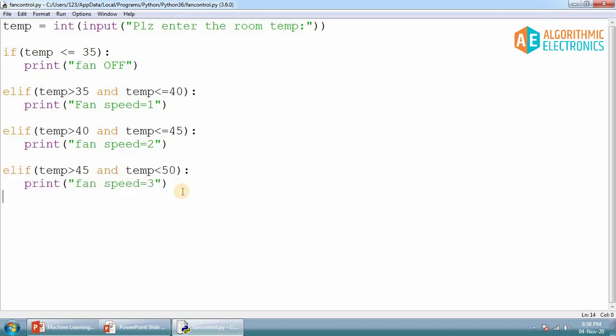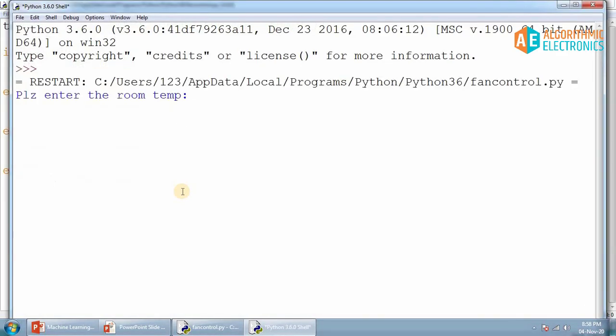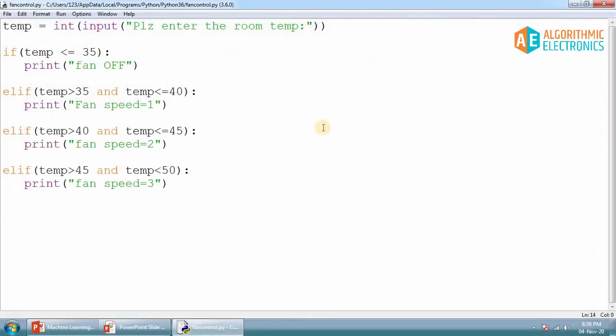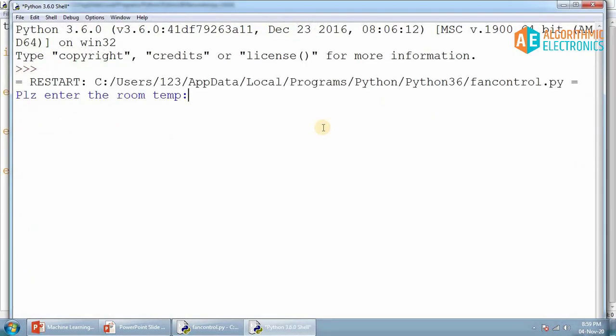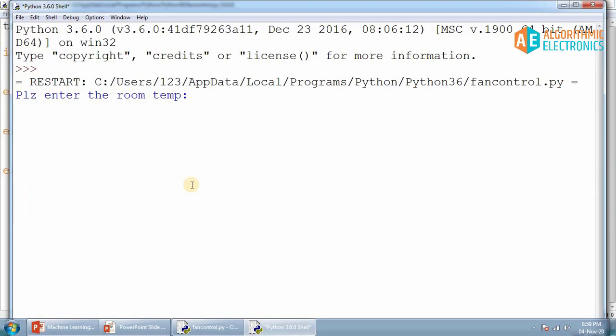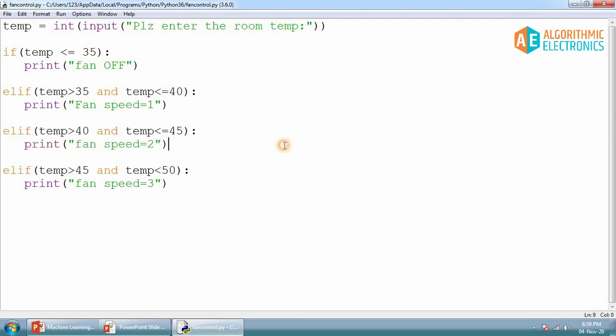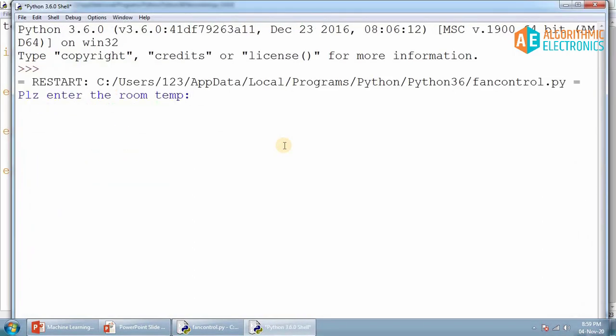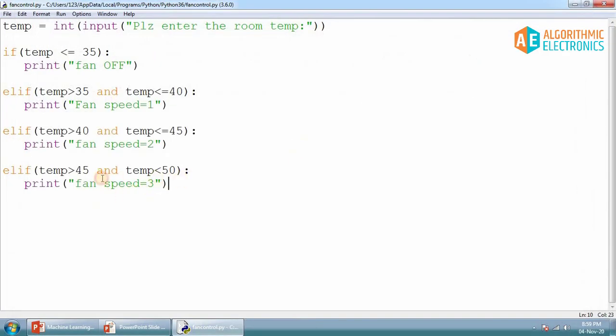Now let's execute this and test it. Firstly, let's put temperature 30 degrees centigrade. It should print fan off. Yes, it is happening. Now again I'll run one more time, and this time I'll put temperature 36, or even 37, which is in the 36 to 40 range. Fan speed should be 1. Here it is happening. Now I'll run one more time, and this time 43 is the temperature, fan speed equals 2. This is what's happening. And the last one, I'll put 48. This time fan speed equals 3, which is this last value. So it is executing very properly.